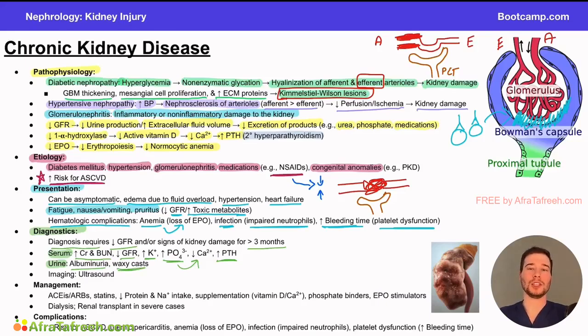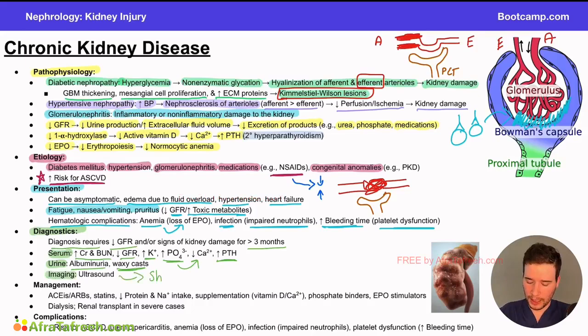We want to compare that to things that show our red blood cell casts or our white blood cell casts, right? Our white blood cell casts are typically seen in pyelonephritis, our red blood cell casts can be seen in some types of glomerulonephritis. And then as far as the imaging goes, the first line, the best one to get is going to be the ultrasound. And what are you looking for?